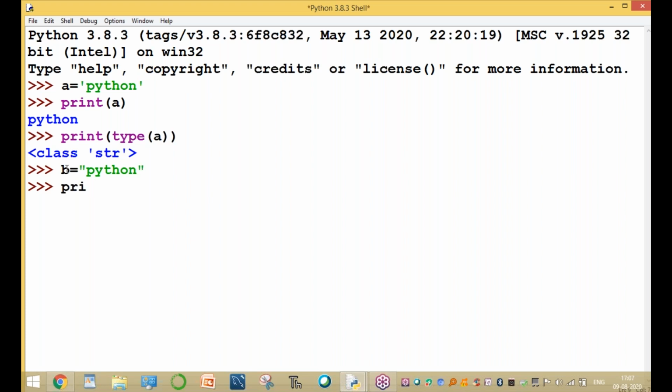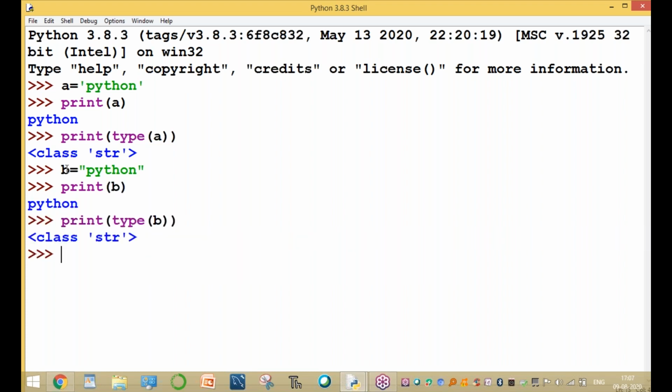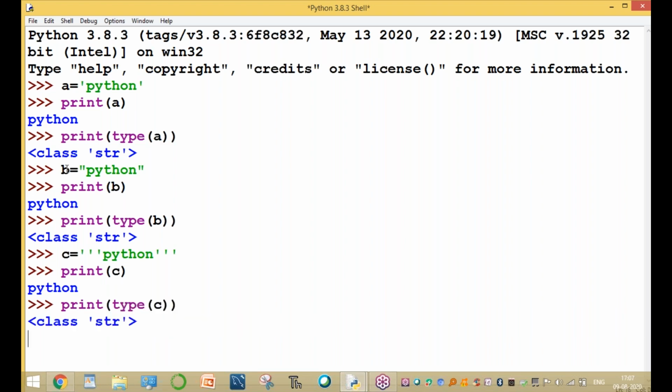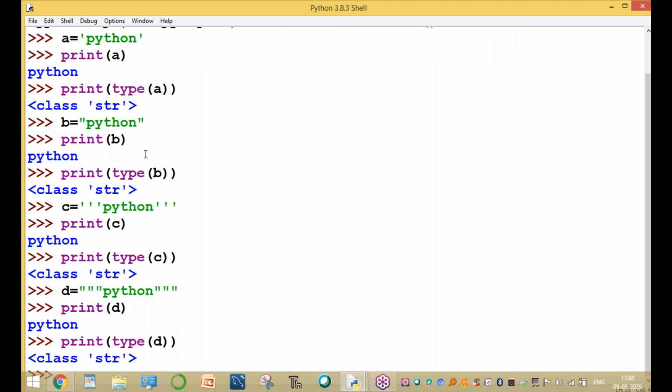Print of B and the type of B. Then C equal to Python in single quotes three times, print of C and type of C. And D equal to Python in double quotes three times, print of D and type of D. All are strings.